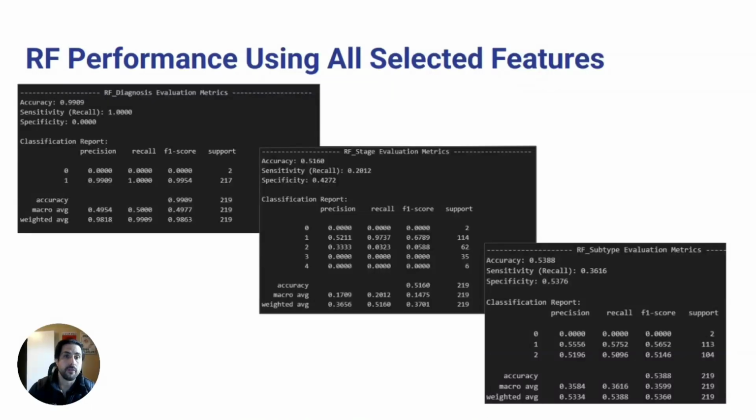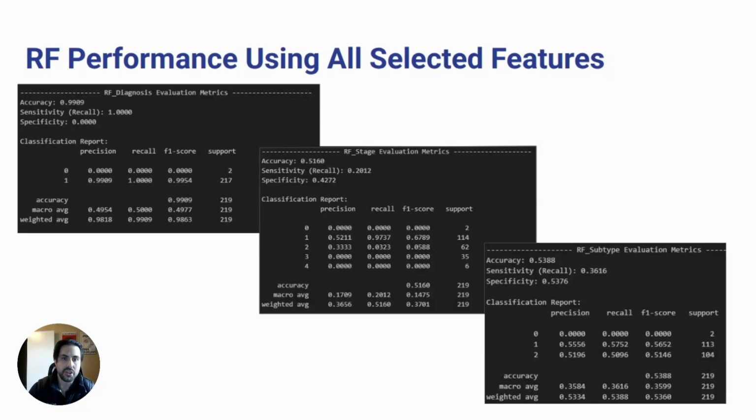Here we have the performance of the random forest model across all three tasks. For diagnosis, it reached 99% accuracy with perfect sensitivity. It means it detected all cancer cases. However, there were very few healthy samples, which affected its ability to correctly identify them.